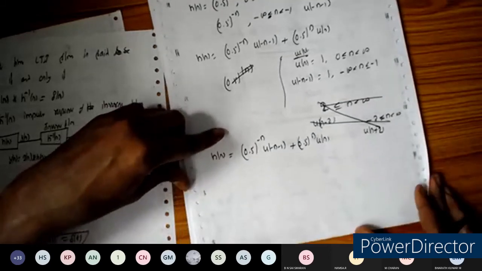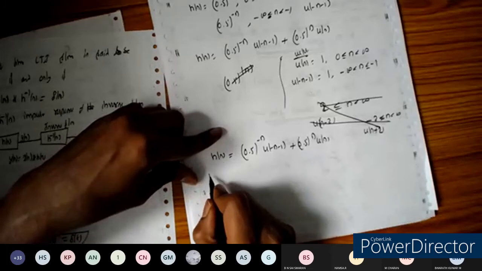So let us verify the memory and causality. Okay, so the first one is memory.